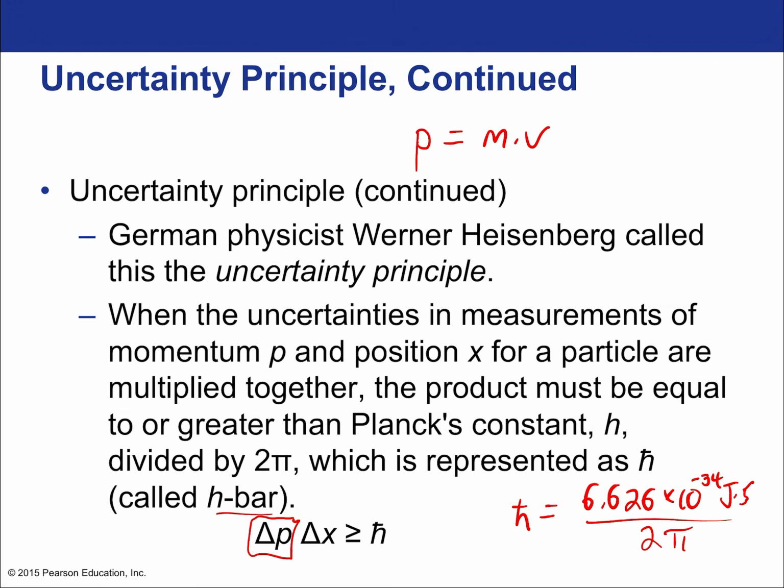So if you know the velocity very well, you know exactly how fast that electron is traveling, then you need to know less and less about its position. Because if you make delta P really small, then delta X has to be appropriately large to keep this inequality. Now, it doesn't have to be that large, because after all, this is a small value, but it does have to be there. And it becomes important in a lot of experiments that are on the wavelength of your particle.